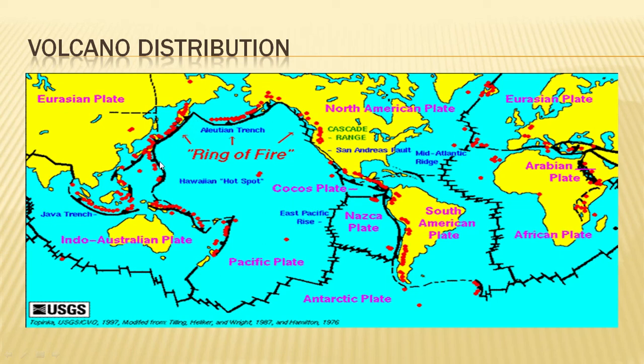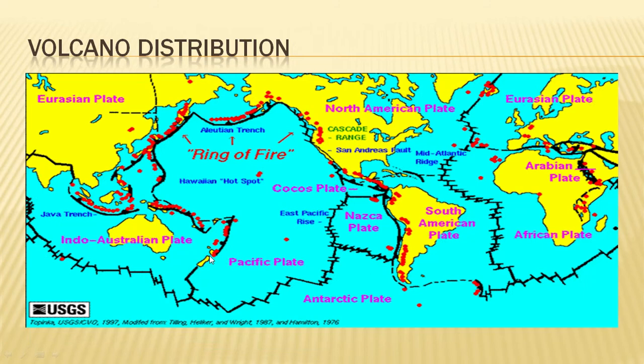Along the plate boundaries we can see maximum volcanoes, more than 60%, and we also find volcanoes where the boundaries are separating from each other. I will show you in the next slide.